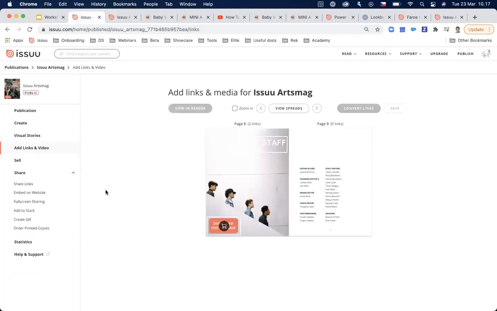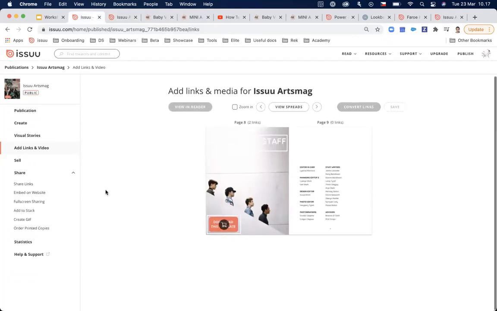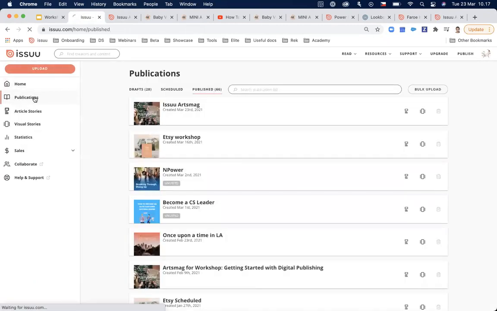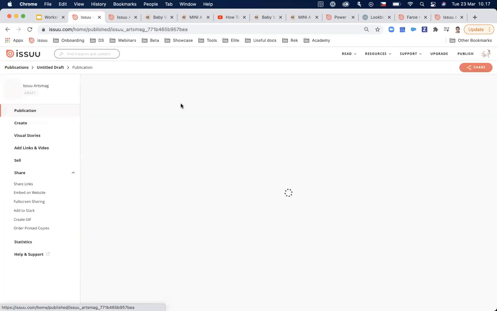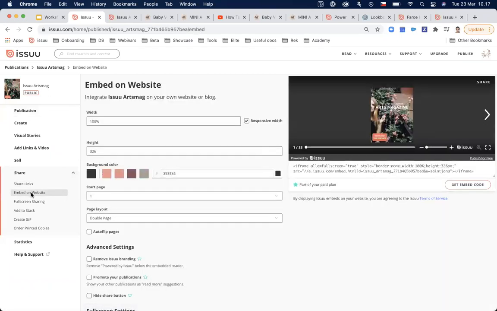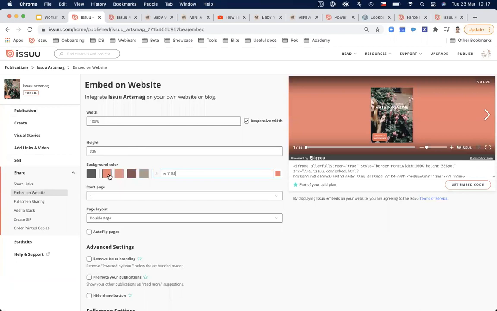And now let me jump to how to share your content that you uploaded on Issuu, because even though we have millions of readers on Issuu, you probably want to share this publication with your audience. So the first thing that you probably want to do, if you are on paid plan, you have access to embedding. So in here, you can customize how you want everything to look like.